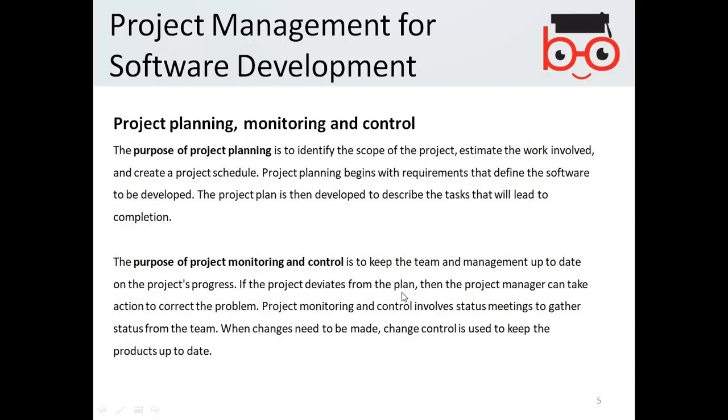If the plan is not being followed very well, then the project management can take action accordingly in order to let the project development go in the right direction. The project monitoring and control involves status meetings to gather the status of the team. When changes need to be made, change control is used to keep the product up to date. So even the monitoring and control allows us to accept the changes required at the time of the development.